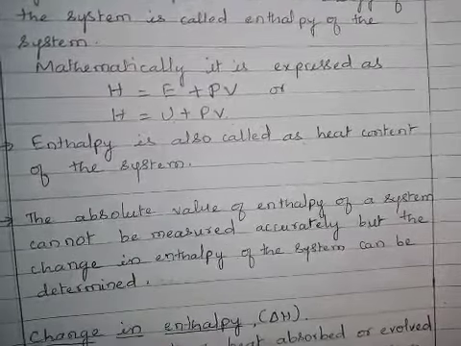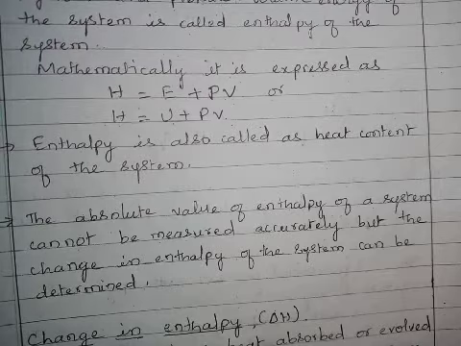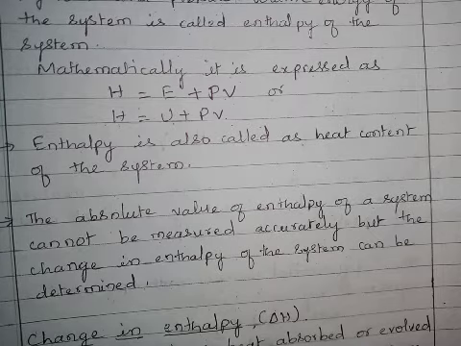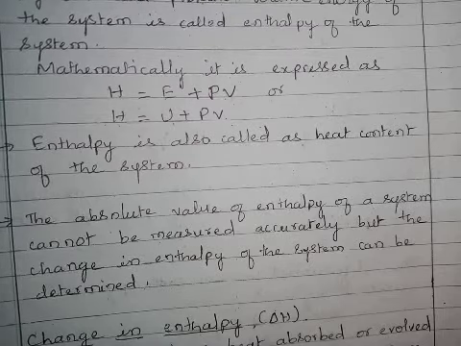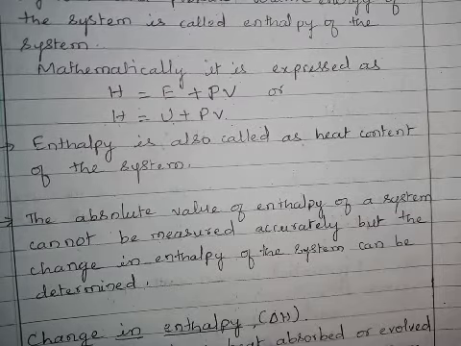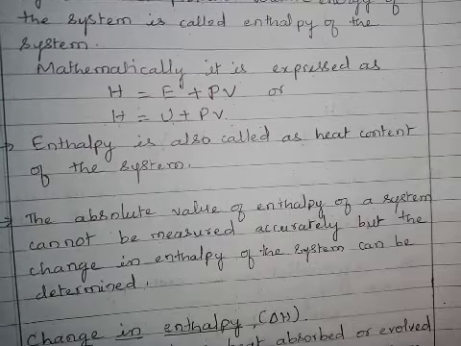The absolute value of enthalpy of a system cannot be measured accurately, but the change in enthalpy of the system can be determined. Already you know that the absolute internal energy of the system cannot be measured because it is the sum of many micro level properties: nuclear energy, electronic energy, chemical energy, rotational energy, vibrational energy, different forms of energy.